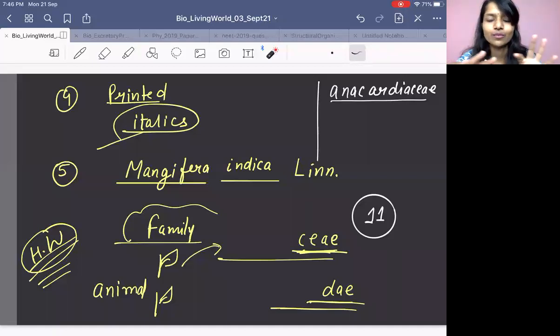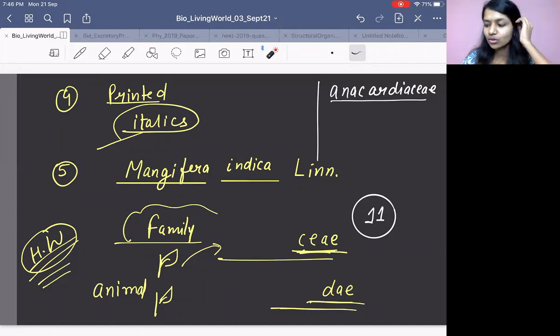Now you are very good with technology and computers. You want to type it out. For example, your NEET exam happens offline. Now there is a question in the offline paper. They have written binomial nomenclature names of a species and are asking you to find out the correct name, which one is written correctly.